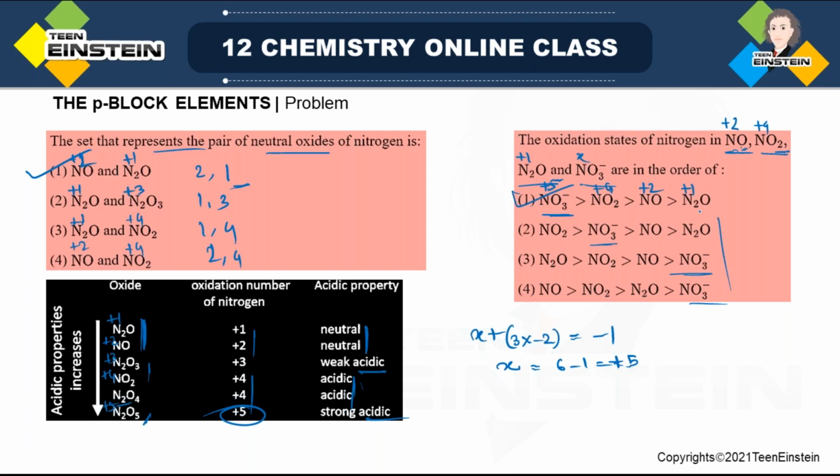Should I repeat it once more? Is it fine? Both the problems are related to oxidation number. Is there any doubt?